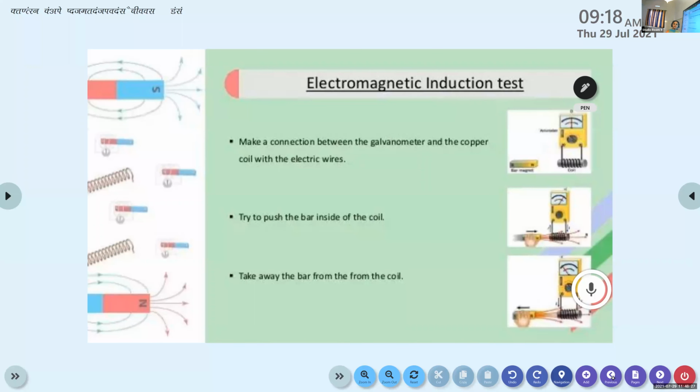In the first case, it is the relative motion between coil and magnet. In the second case, it is the motion between the two coils. And in the third case, it is because of the pressing and releasing of the key. The pressing and releasing of the key is responsible for the generation of the electric current.